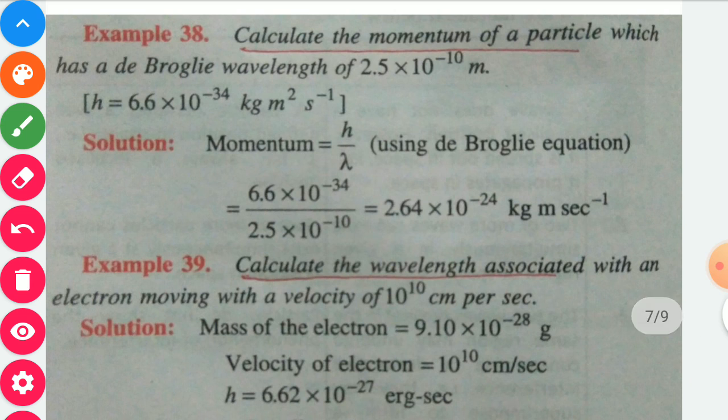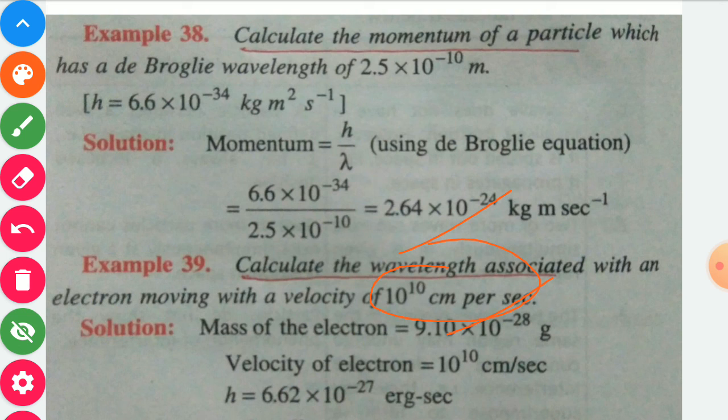Now next question. Calculate the wavelength associated with an electron moving with a velocity of 10 power 10 centimeter per second. In this question we have to find the wavelength, lambda. Mass of electron, as we already know, is 9.1 into 10 power minus 28 gram, because the velocity is given in centimeter per second.